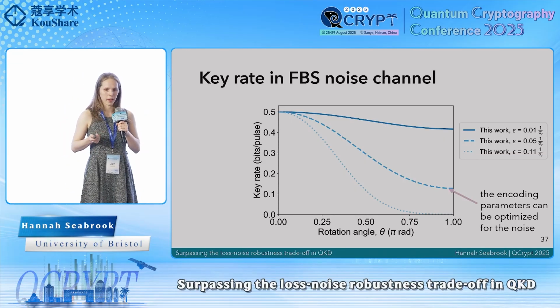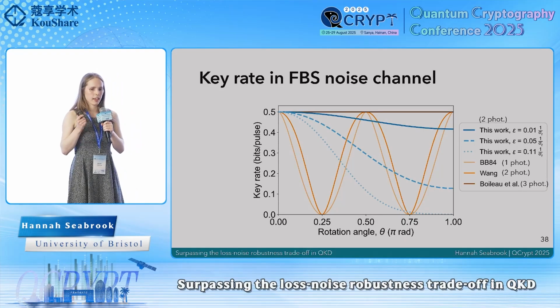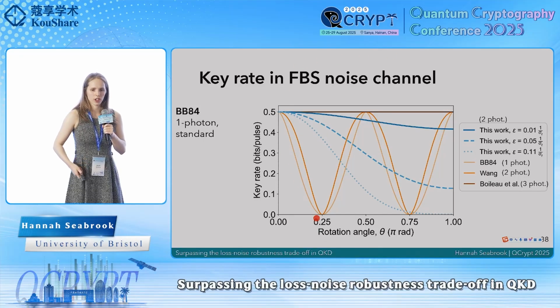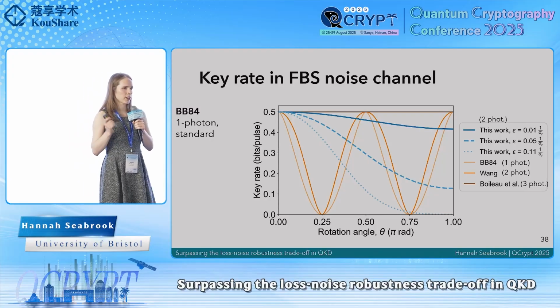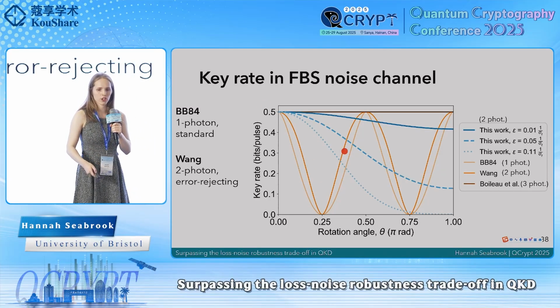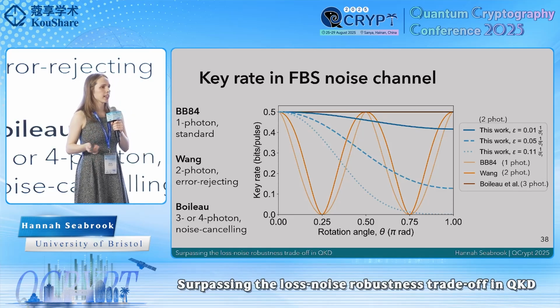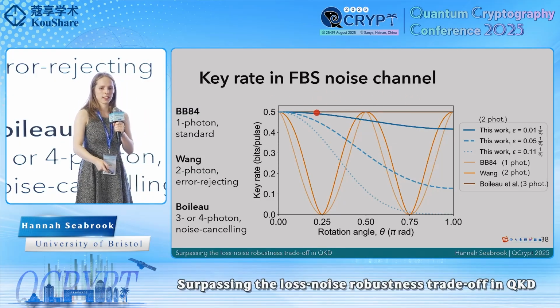So let's see how they compare. Well, the existing schemes, we had the standard BB84 protocol, which is shown in this light orange curve here. We had this two-photon error resilient but not perfectly cancelling state shown in this dark orange curve here. And we can indeed see that it's pushed up the resilience compared to BB84. And then finally, we had the perfectly cancelling three-photon state, which we can see does have perfect noise cancellation because